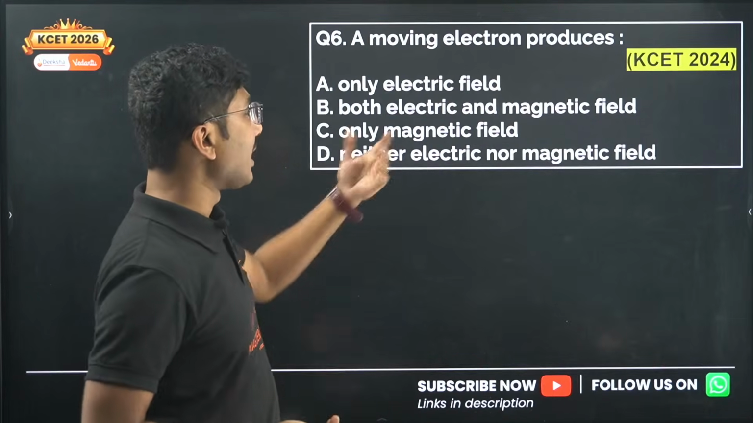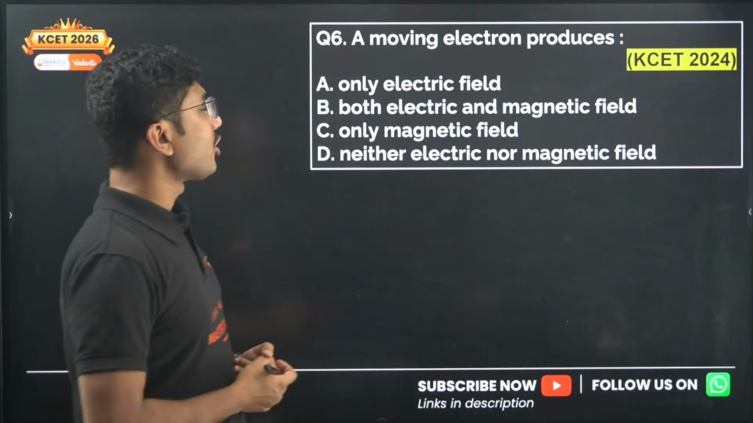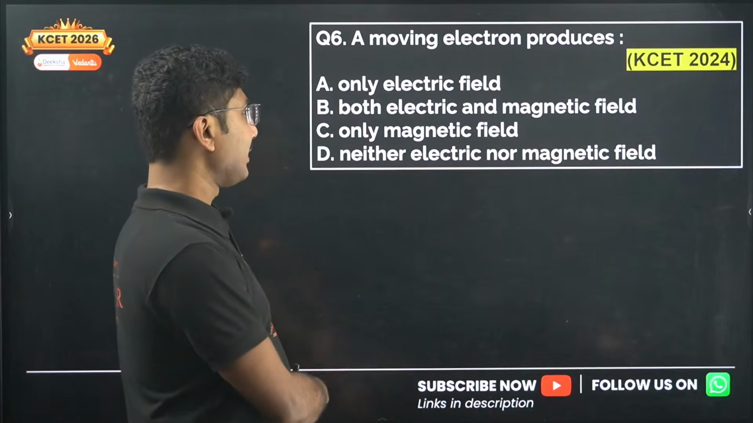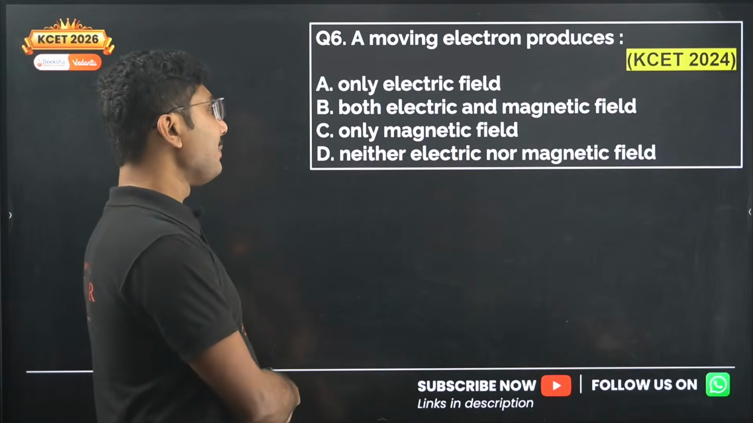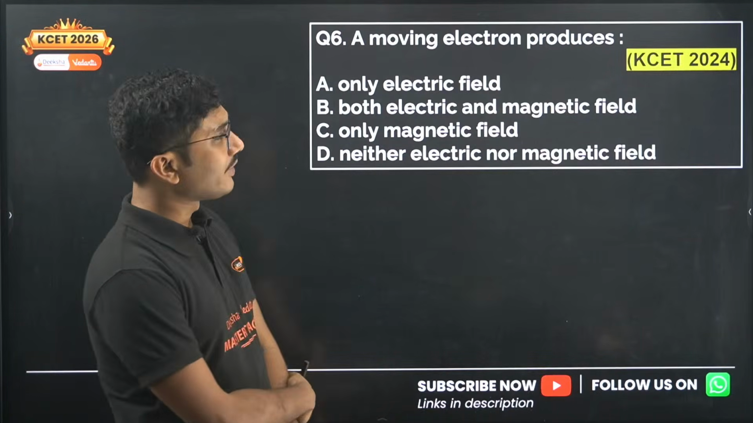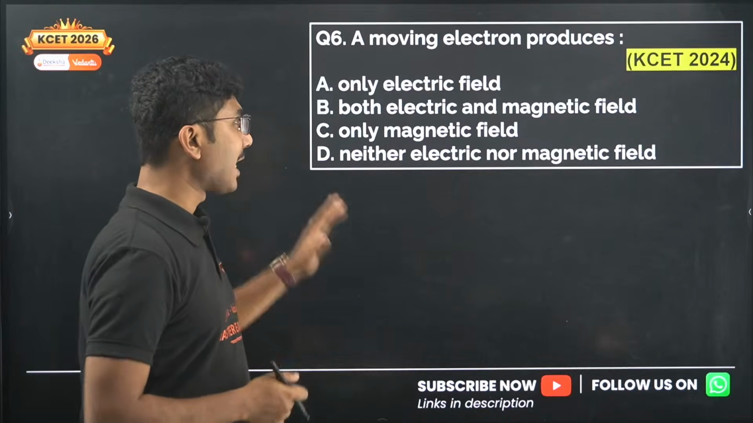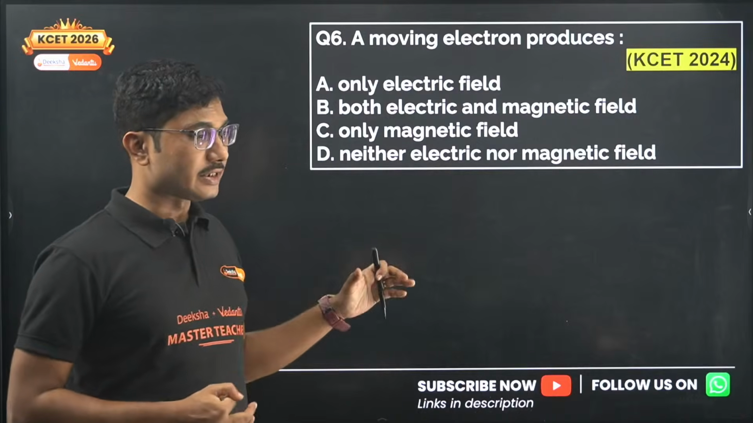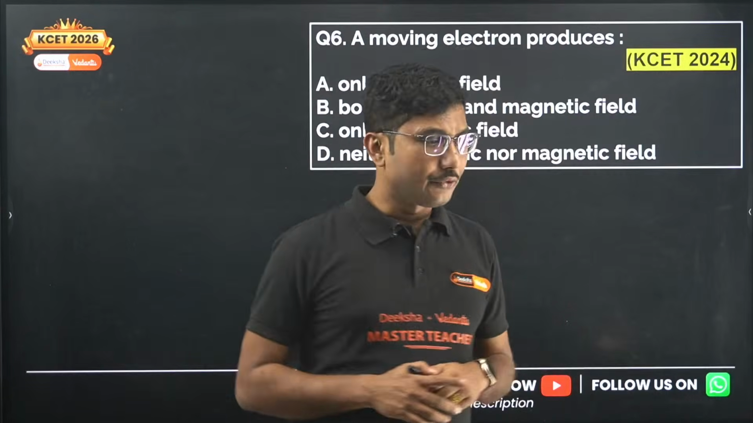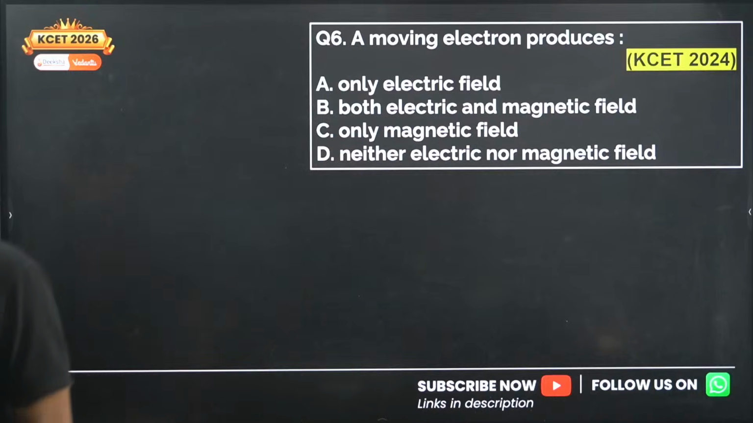Moving electron. Now we have moved into the 2024 category. A moving electron produces only electric field, both electric and magnetic field, only magnetic field, or neither electric nor magnetic field. So let's see this question, and I will give you some time. This is an easy question. I will give you some time to figure it out and answer it. If you are interested, please answer this question in the chat. In the meantime, I will have some water.